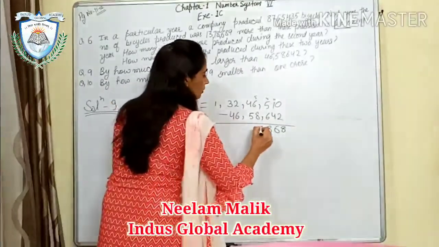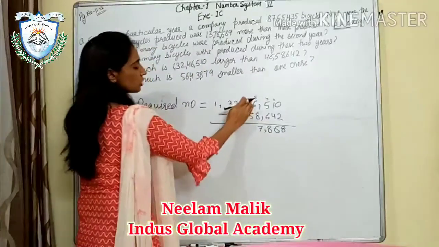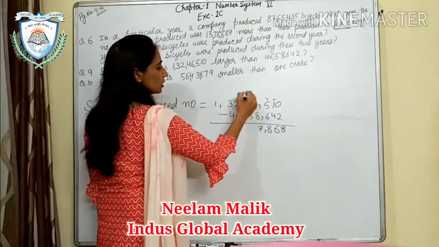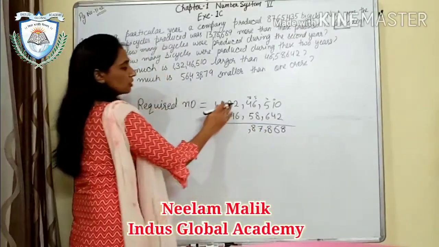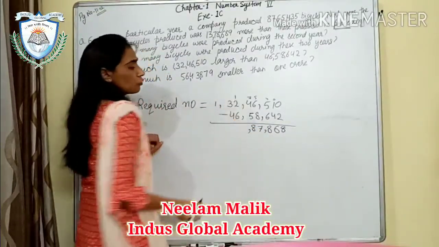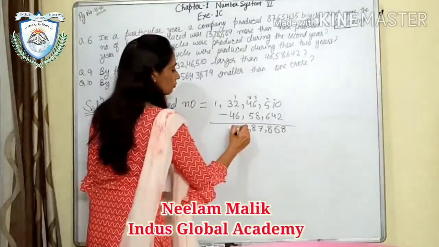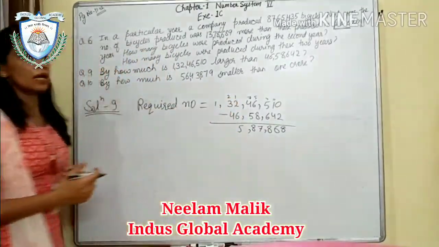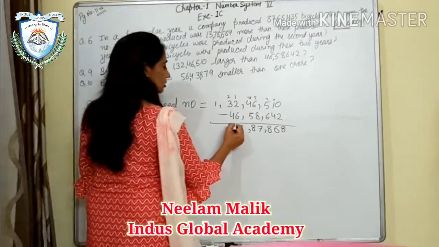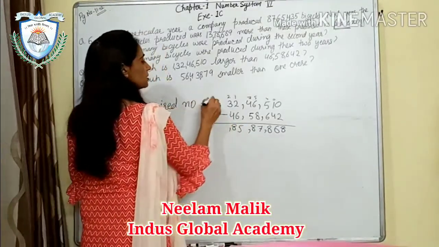You will get 7. This has also given 1, so it is 3. From 13, 5 will go. You will get 8. Next, from 11, 6 will go. It will be 5, and this is also 1 less, 2. From 12, 4 will go. 8, and this is 0.